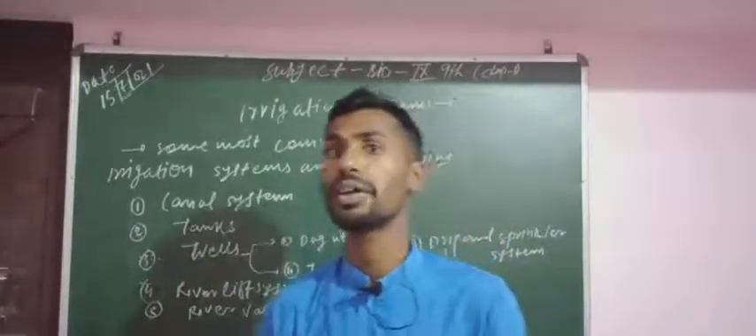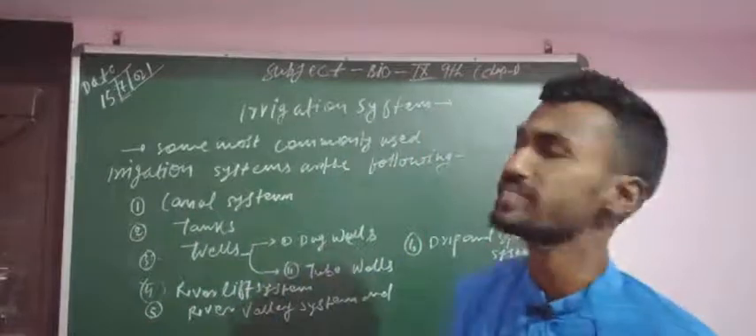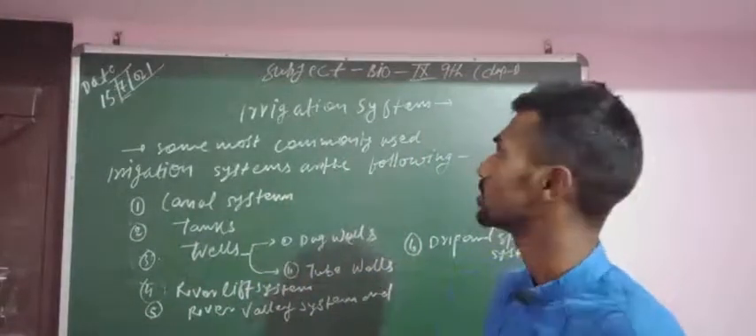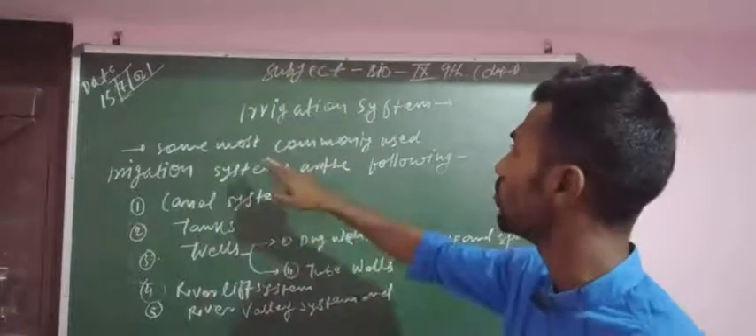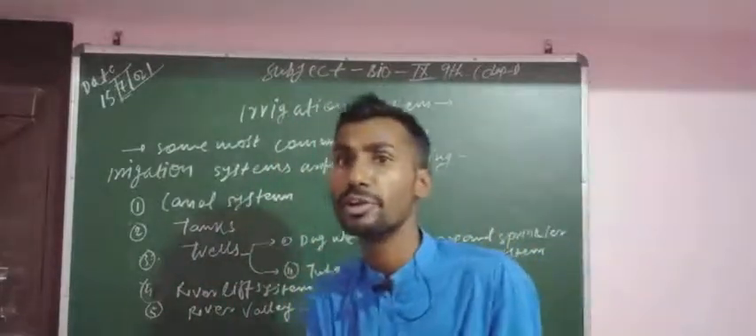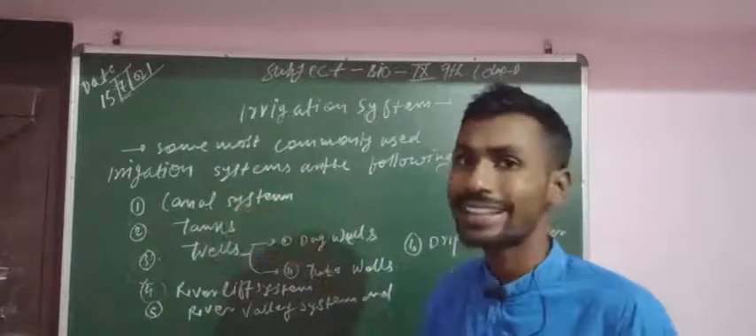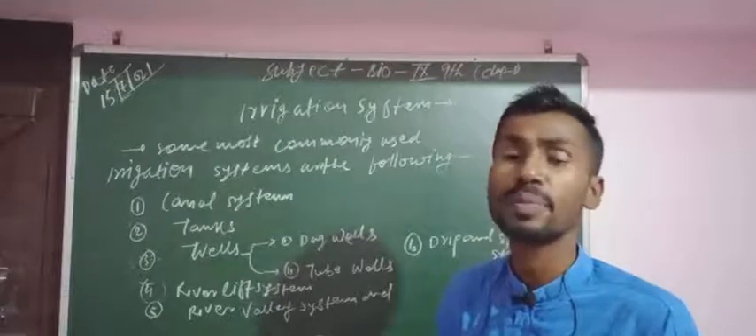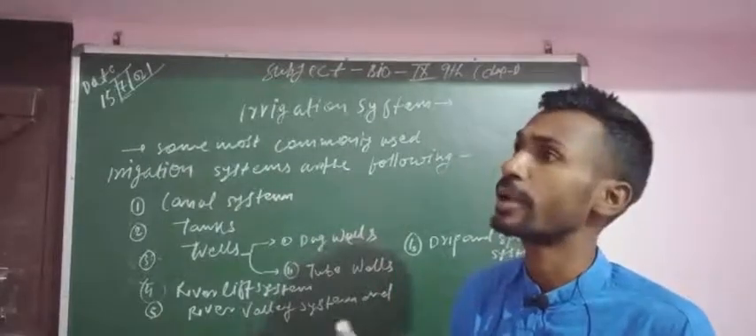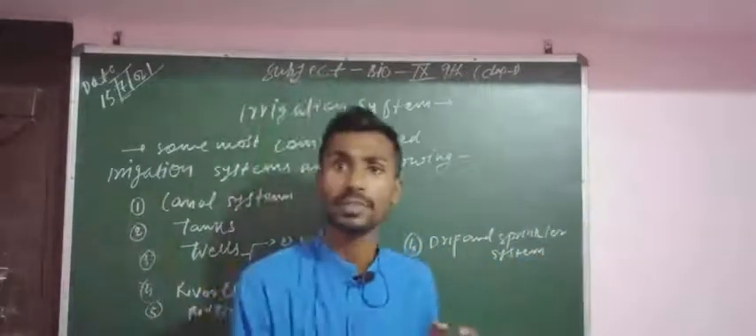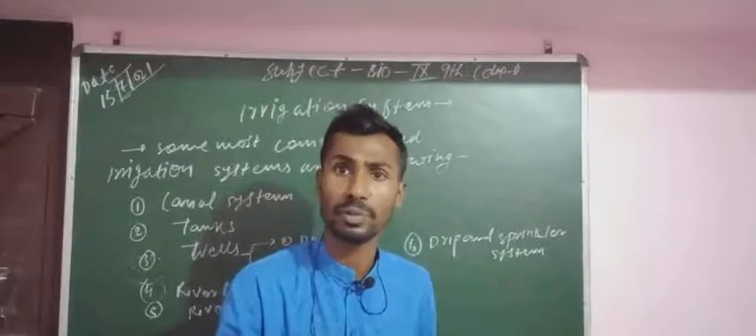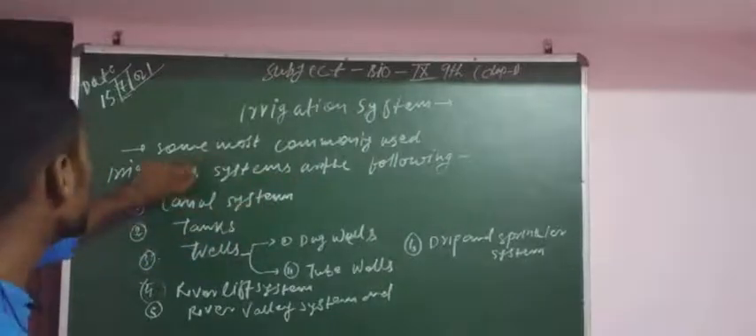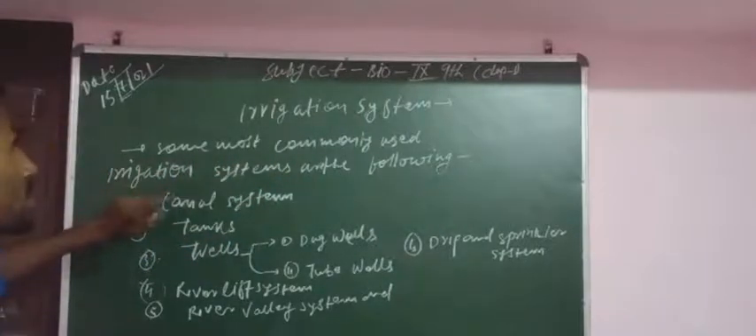Second point is what are the basic irrigation systems. That means what are the methods or the basic ways for irrigation. Some most commonly used systems can be used everywhere, as per the place and the availability of water, maybe ground water or surface water. So the most commonly used irrigation systems are the following.